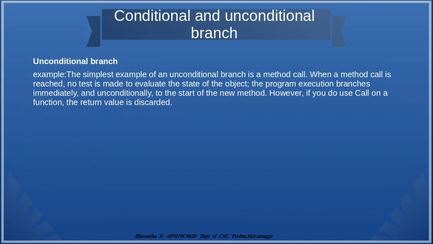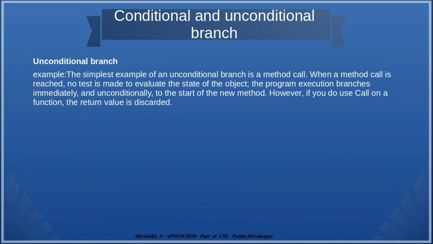So, the simplest example of an unconditional branch is a method call. When a method call is reached, no test is made to evaluate the state of the object. The program execution branches immediately and unconditionally to the start of the new method. However, if you do use call on a function, the return value is discarded.